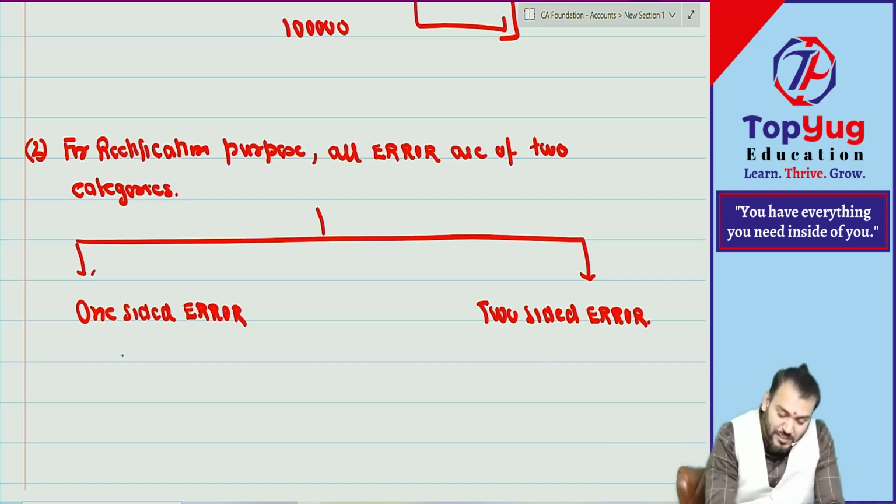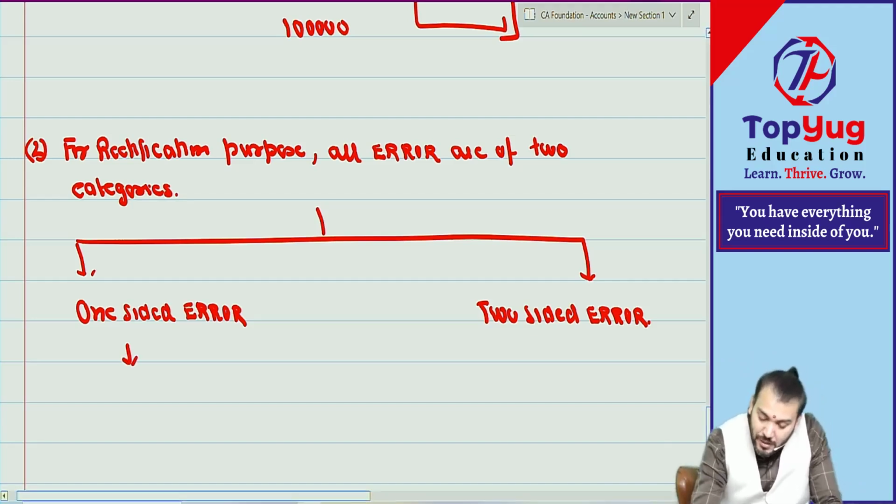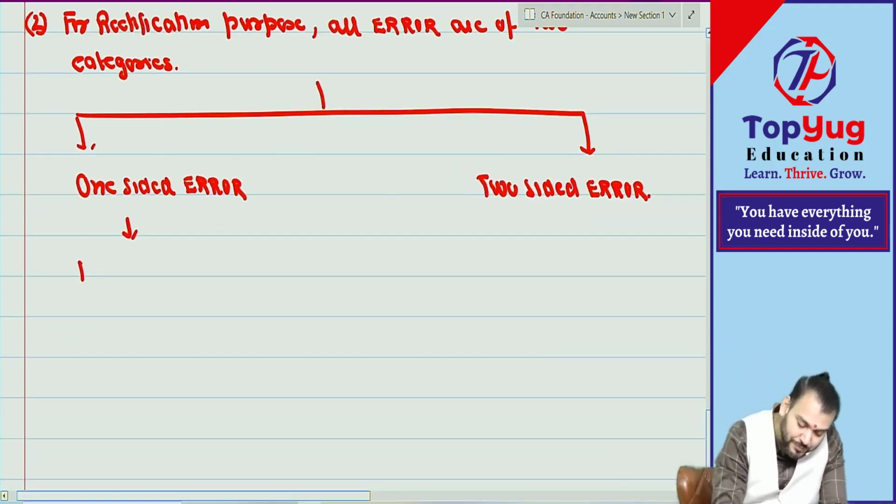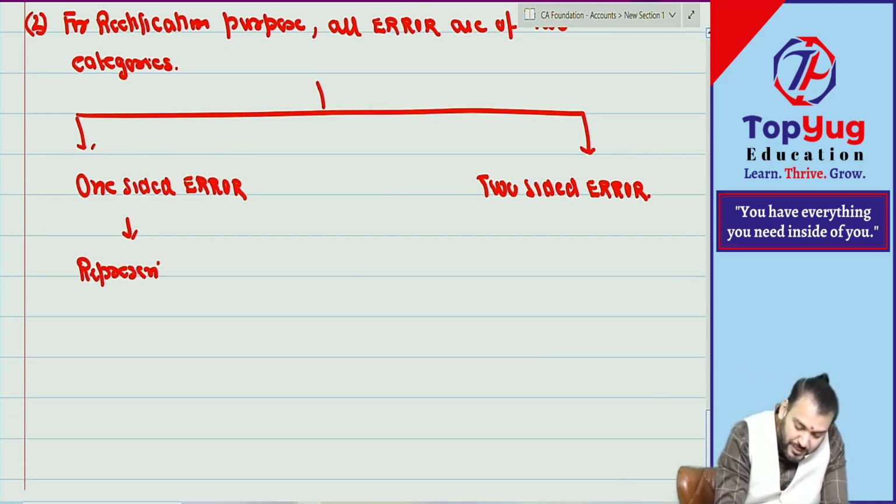Correct. This one-sided error is represented by what? Represented by suspense account in trial balance. Correct now?